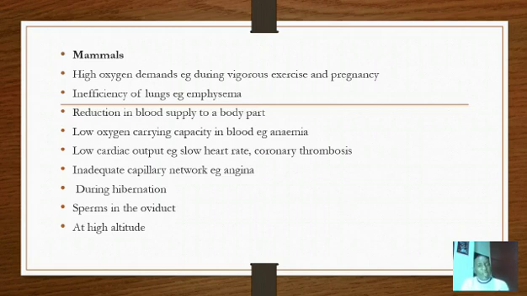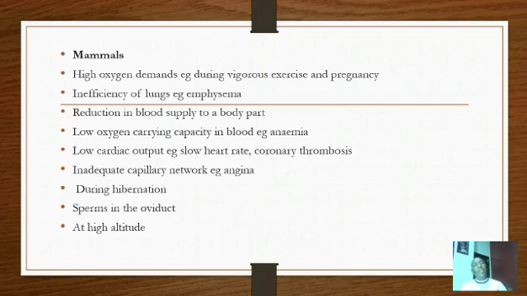Then when there is a reduction in blood supply to a body part, remember oxygen in the body of mammals is transported within blood by a pigment known as hemoglobin, in a form called oxyhemoglobin.